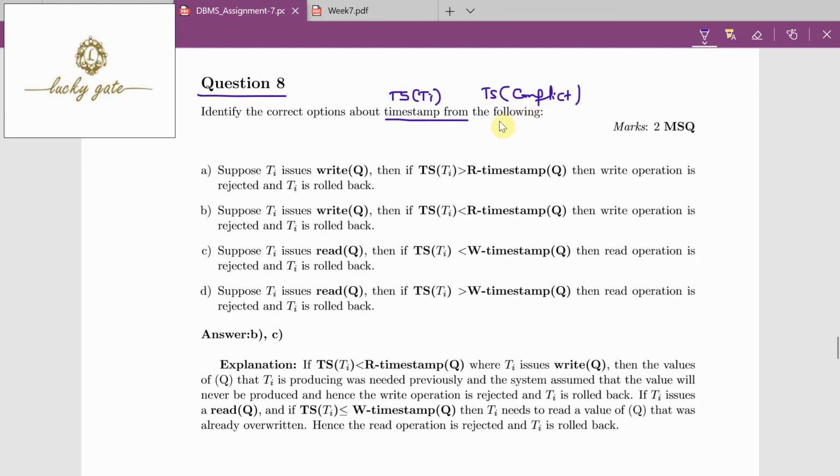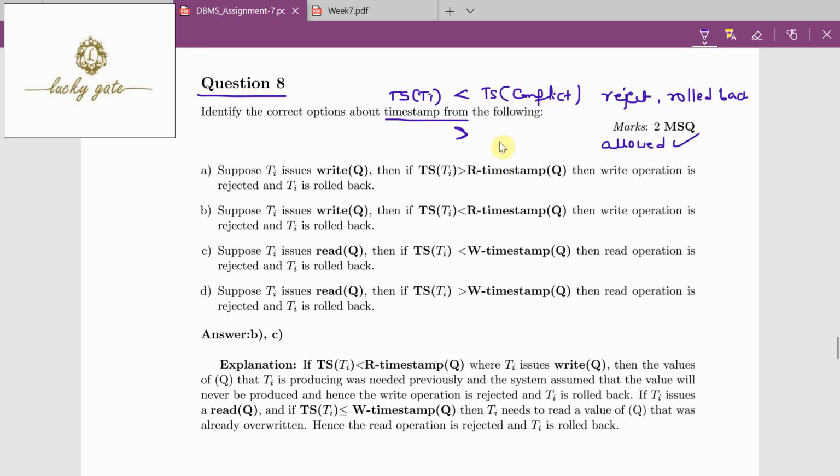And if any conflict operation is executing, then the timestamp of the transaction is verified against the timestamp of the conflict operation. If the timestamp of the transaction is less than the timestamp of the conflict operation, then such an operation is rejected and the transaction is rolled back. Now, if the timestamp of the transaction is greater than the timestamp of the conflict operation, then the transaction is allowed.